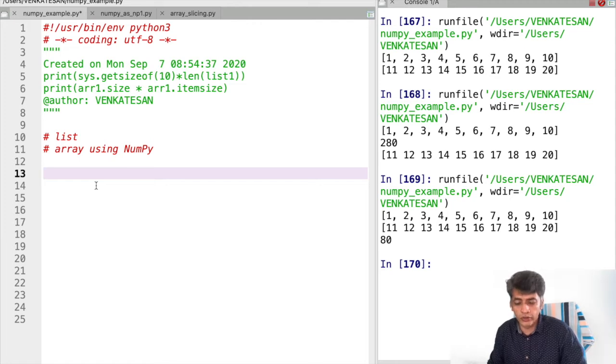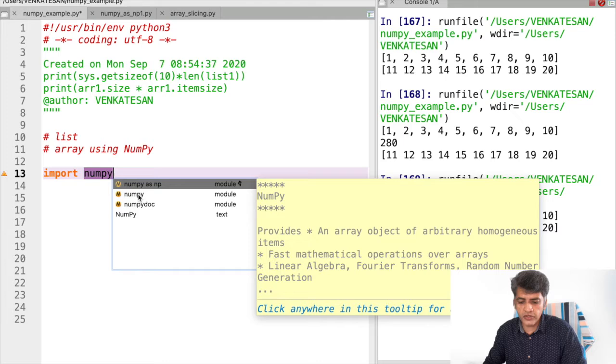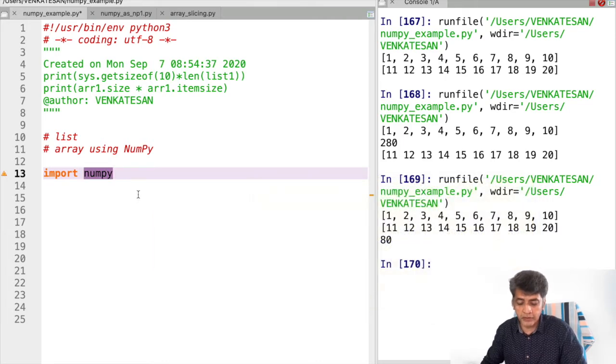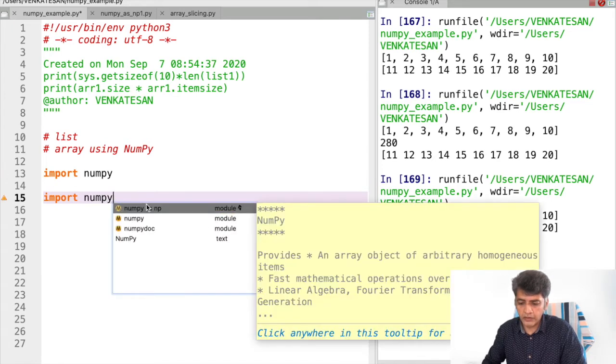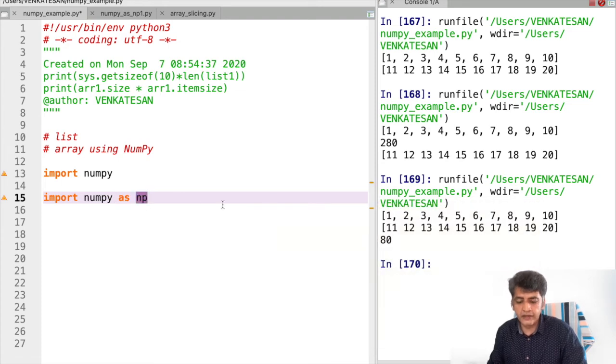Okay, so if I want to implement an array in my program, I need to include the NumPy module into my program. For that, import numpy, right? So this is the first way I can include the NumPy module into my program. And the second one is import numpy as np. So this is another way I can include NumPy into my program, right?